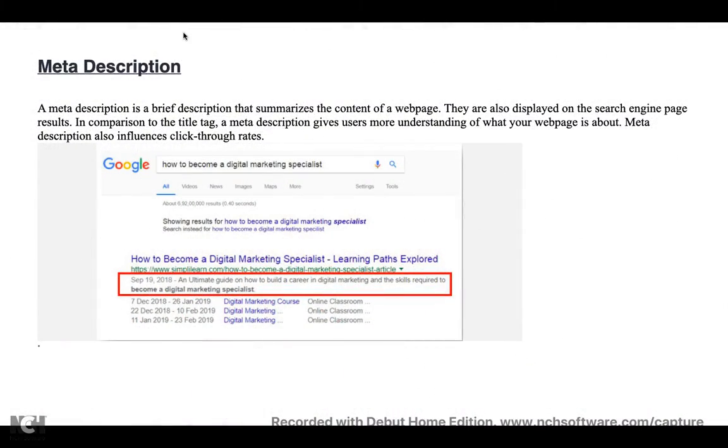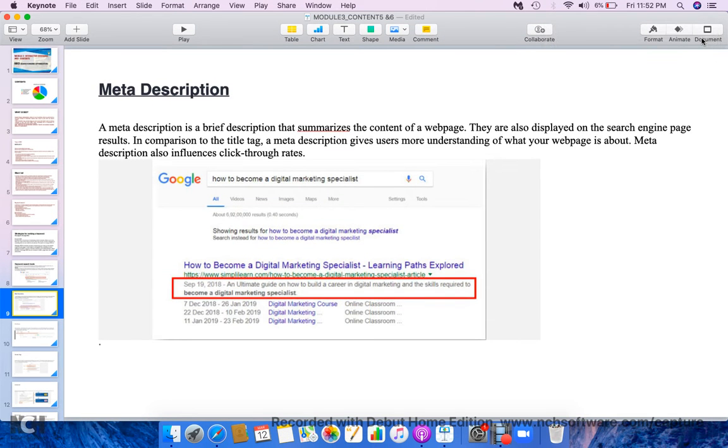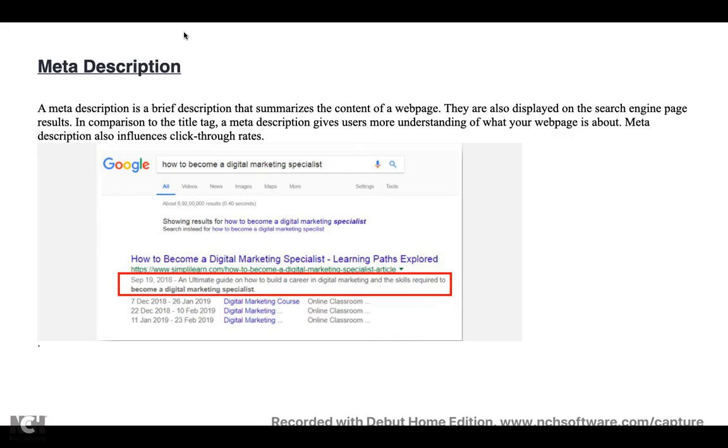Apart from the title tag, what other tags are very important? The next important tag is called the meta description tag. We would have been writing this meta tag as well. If you have learned your CSS and HTML, we also use this meta tag data. So the meta tag description is also very important.